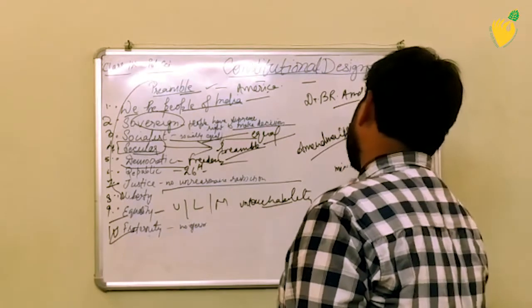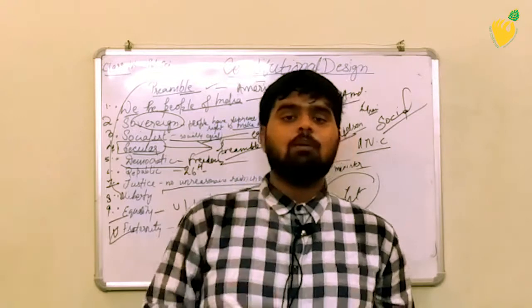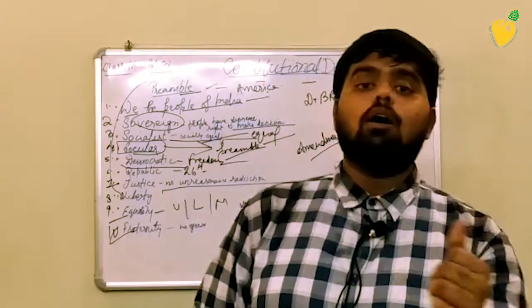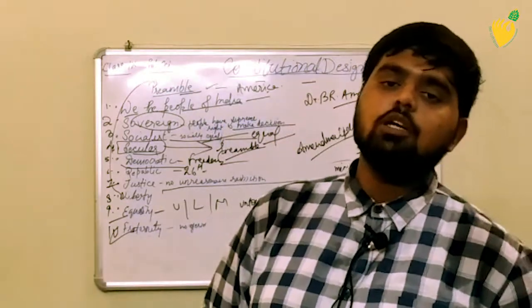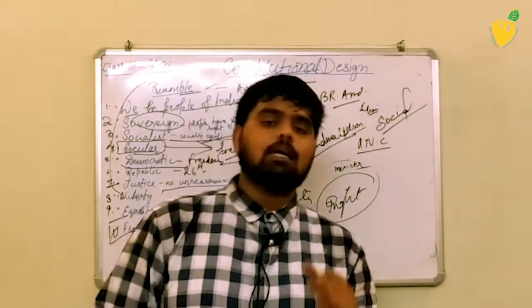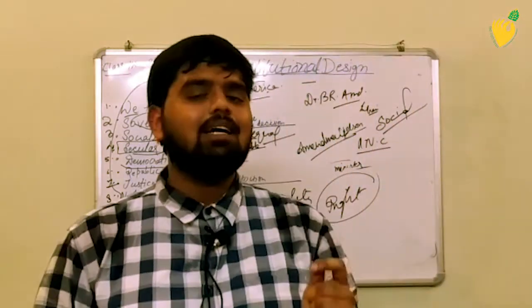A right is something which cannot be taken away. But the fundamental rights, Maulik Adhikar, can be taken away by the constitution only when a person commits something that is written in the constitution under the head of illegal things.